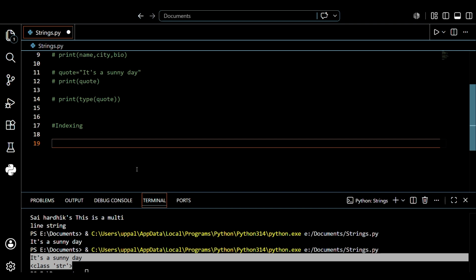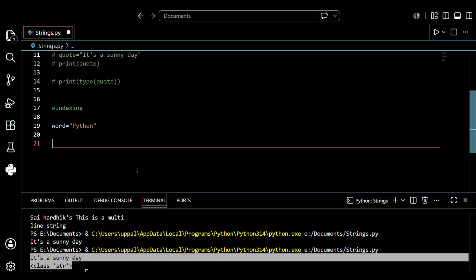Similarly, guys, in a list we said that 0 to n minus 1 positions are present, and it contains n values, right? Like that, for n letters in a string, it will contain 0 to n minus 1 locations for the particular string. So let's give an example, then you can understand easily. Like, see, word is equal to Python.